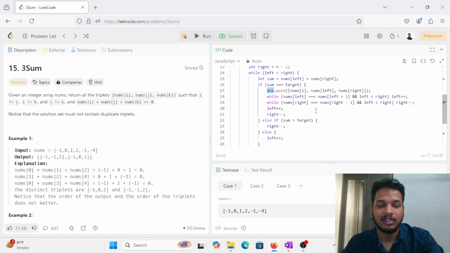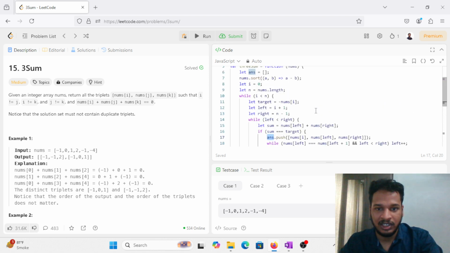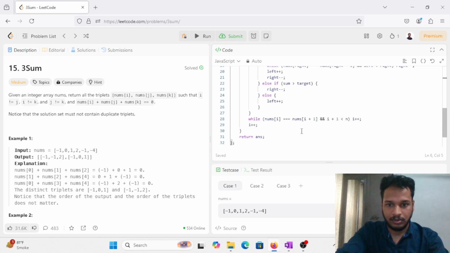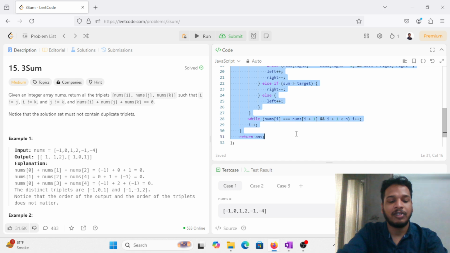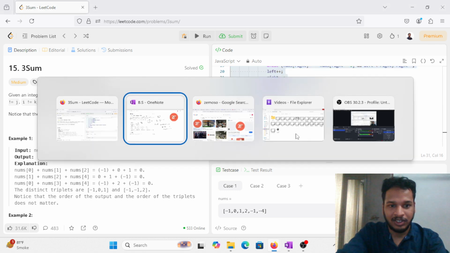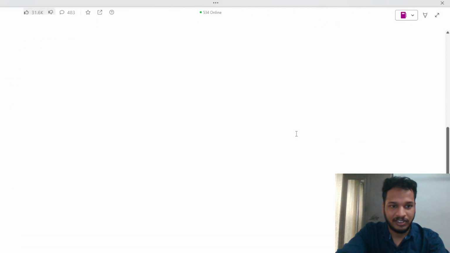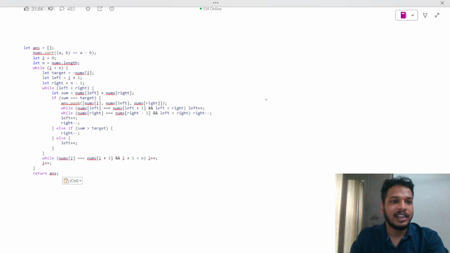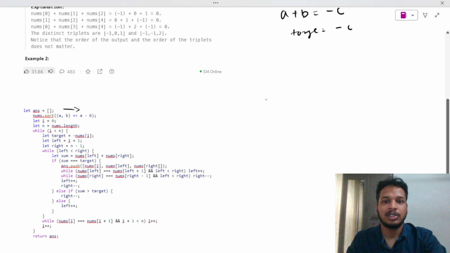So let me explain this code. Why I am not writing the code and explaining it this way is that this problem is kind of tricky to understand. Here you create an answer array and you sort this array. Let me sort this array.